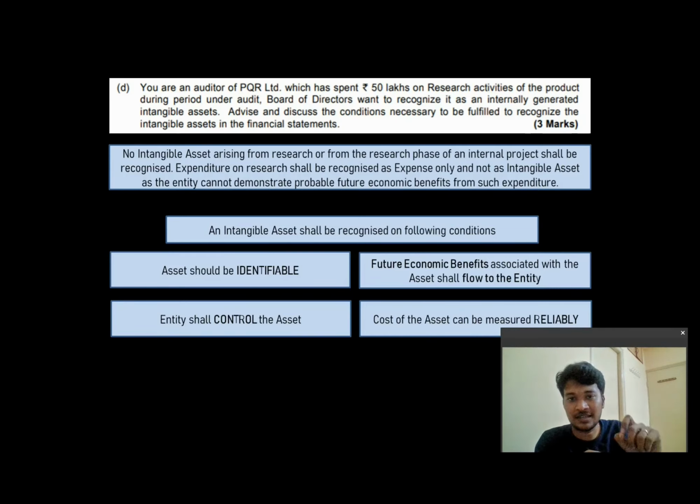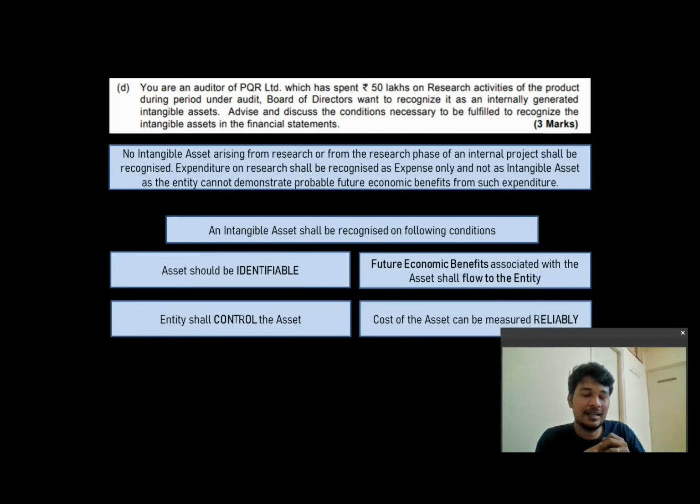You can recognize something as an asset only when you can demonstrate that there are going to be probable future economic benefits which are going to flow to the entity from that asset, from that expenditure. So now, what are the conditions on the basis of which an intangible asset can be recognized? Condition number one, the asset should be identifiable.